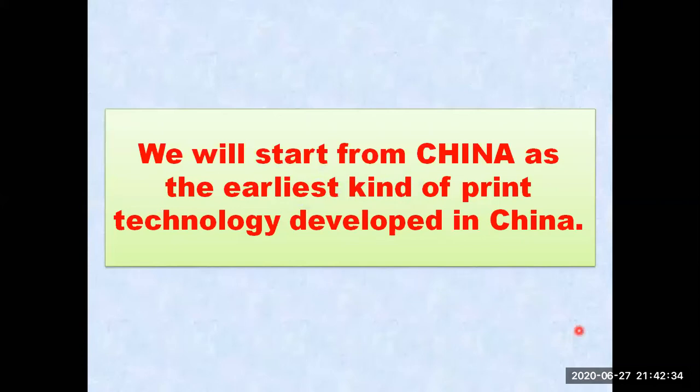So we are going to start from China, as the earliest kind of print technology was developed in China only. So China is the boss of printing technology, we can say. They have invented the earliest kind of print technology. The earliest, I am saying, that is quite important, my dear students. They have introduced this, and the technology was known as woodblock printing technology. So the name of the technology invented by China was woodblock print technology.